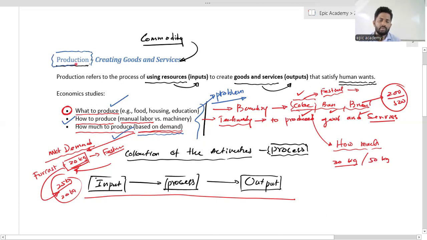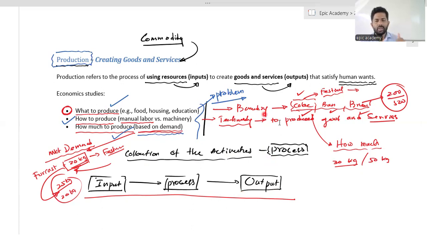This is production. Actually, inside production there are activities. That is why we call a collection of activities a process. It is not a solo activity. It is a collection of activities. We are not going to focus on one activity; we are going to focus on the collection of activities. That is why we say production is a process.